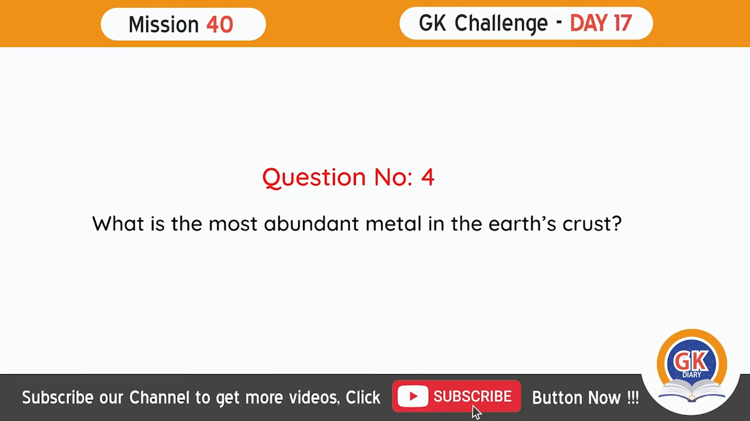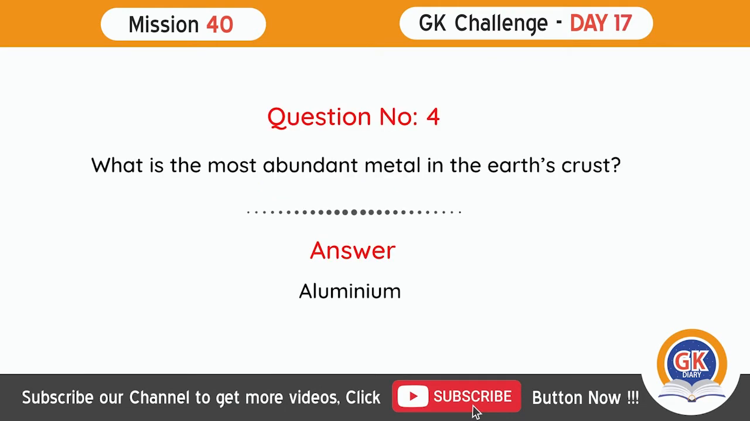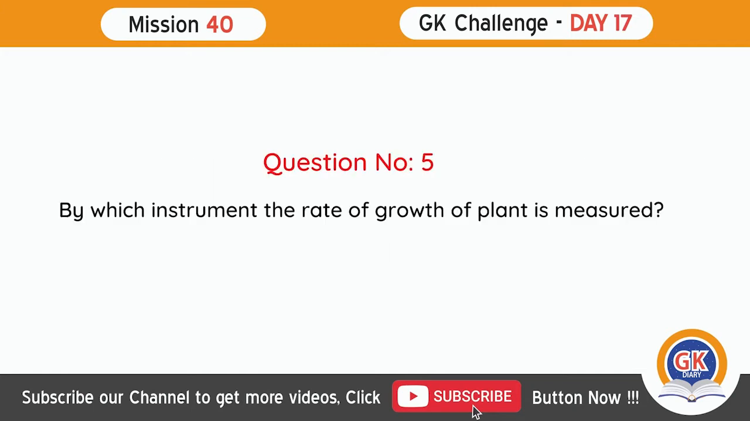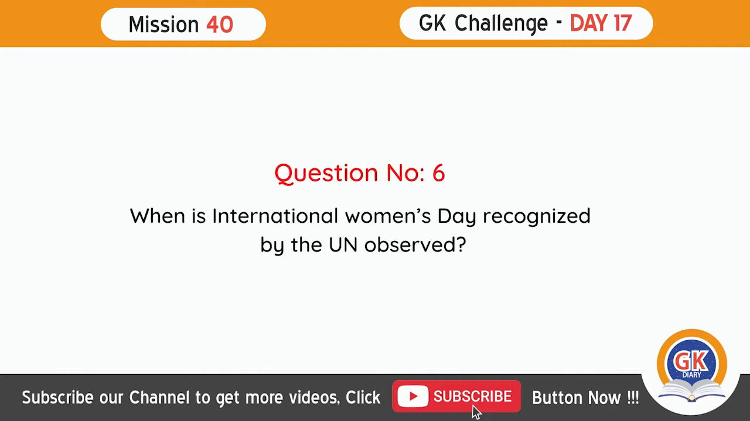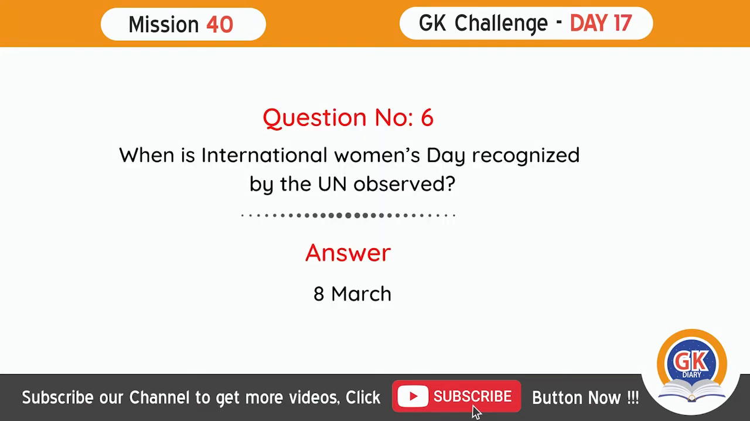What is the most abundant metal in the Earth's crust? Aluminium. By which instrument the rate of growth of plant is measured? Oxynometer. When is International Women's Day recognized by the UN observed? The 8th of March.